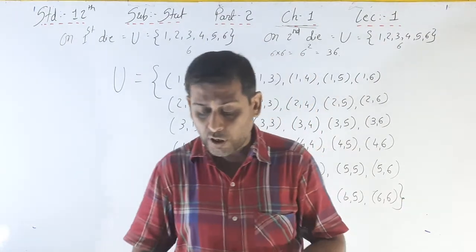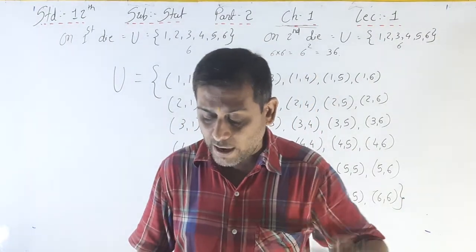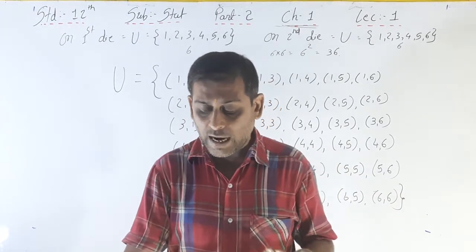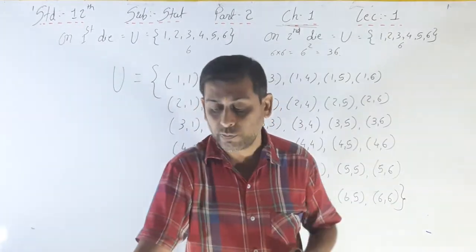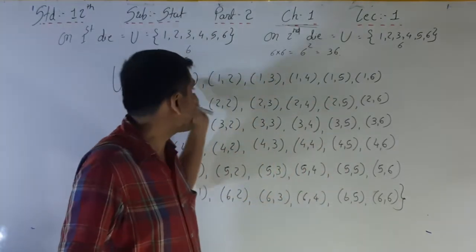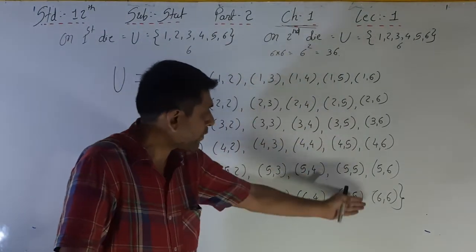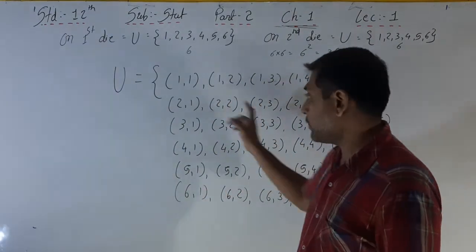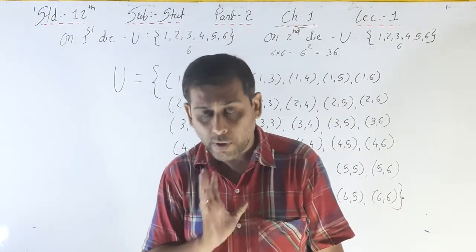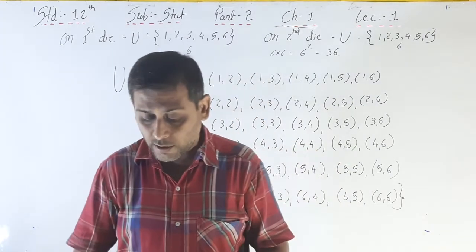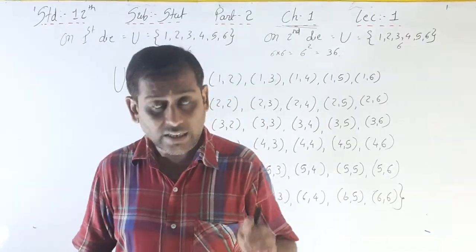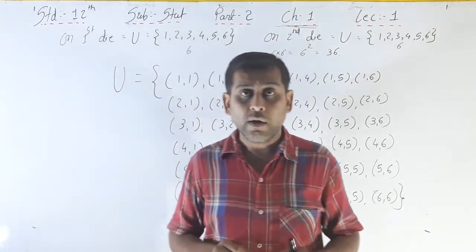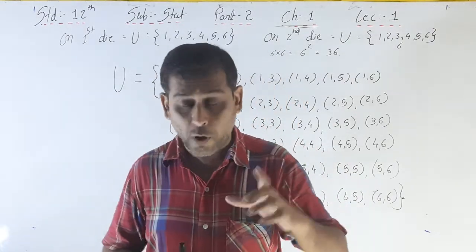In the second question, two balanced dice are thrown, where each die has numbers 1 to 6 on its six sides. Write the sample space of this experiment. Your answer is U is equal to 1 1, up to 6 6, a total of 36 events in this sample space. And read that particular paragraph in the box.